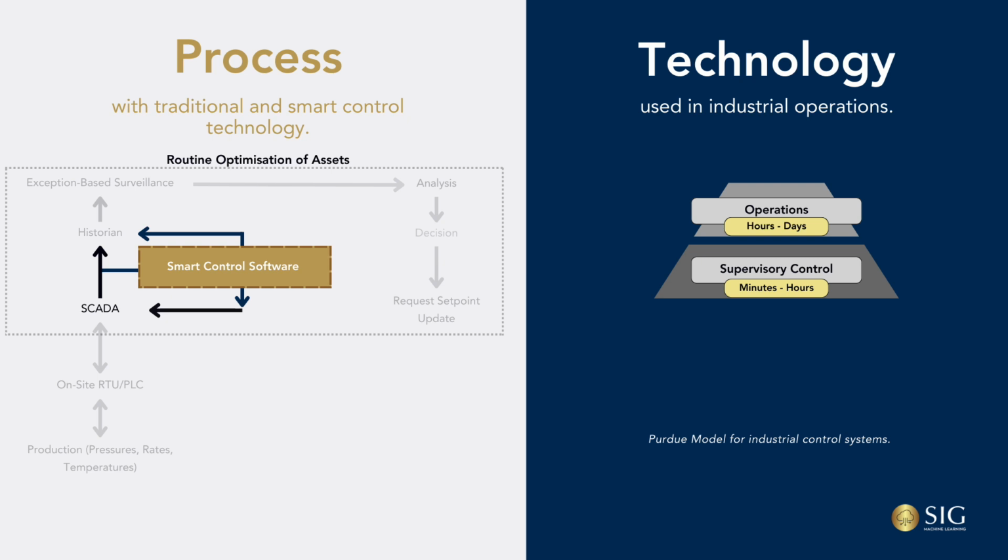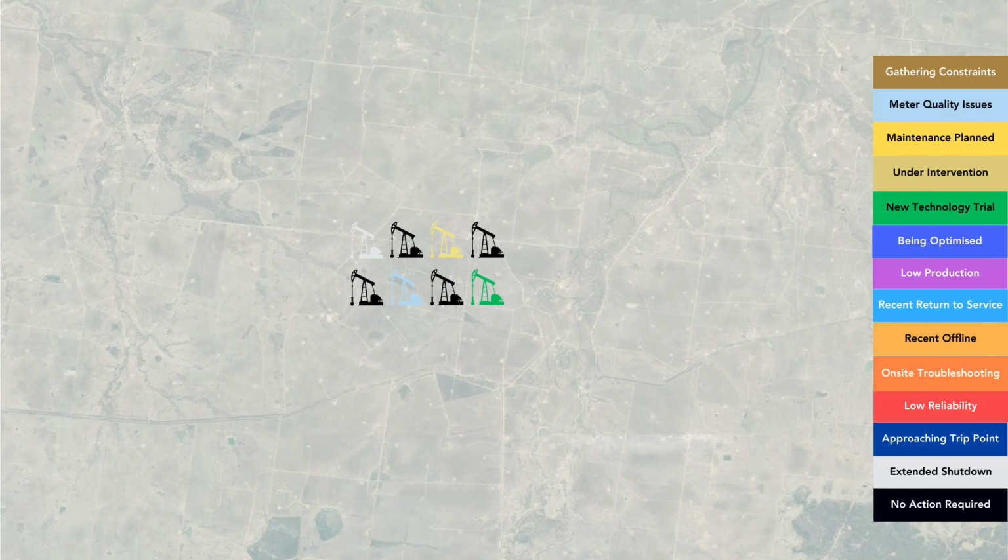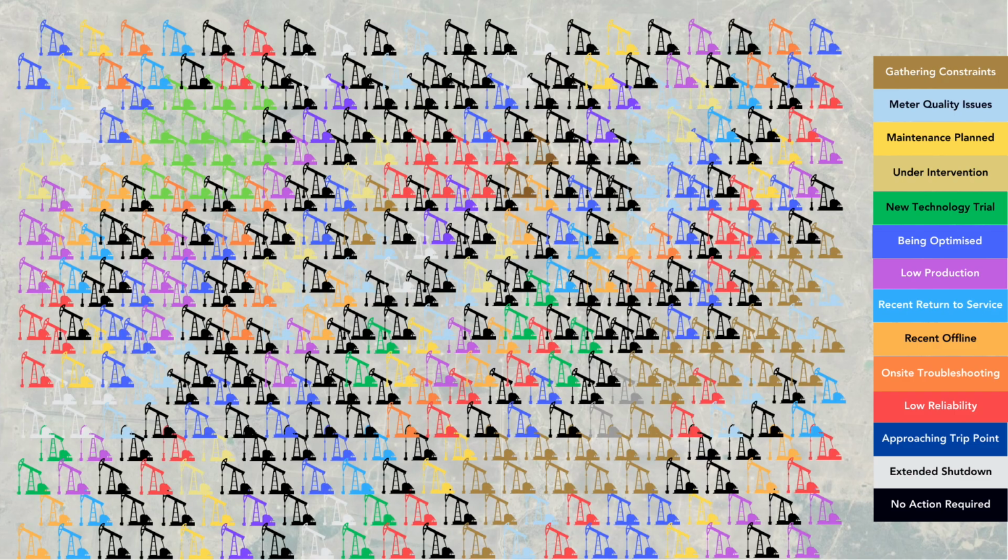Where smart control empowers our people is by taking the best-in-class operating practices and combining this with the ability to analyze vast amounts of data, whereby reducing this feedback loop down into a timescale of seconds. Think of it like deploying an operational strategy in seconds where you can meet your objectives whether you have a few assets or a few thousand.